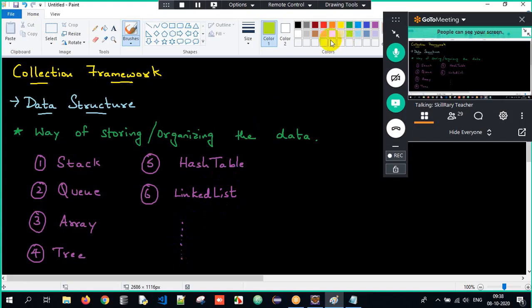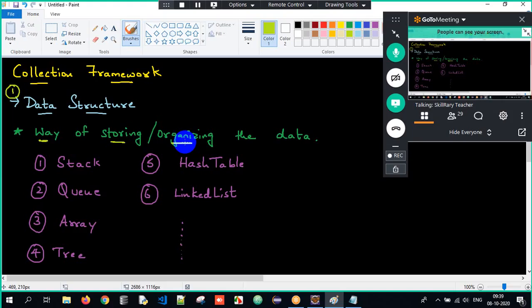The first question you will come across in an interview is: what is a data structure? A data structure is a way of storing, organizing or arranging the data. You have a lot of data, a lot of objects, and you have to arrange or store them in one particular order. That is called a data structure. The famous ones are stack, queue, array, tree, binary tree, hash table, linked list, graph, and so many more. So this is all about data structure.